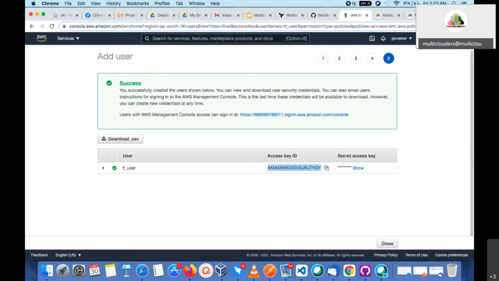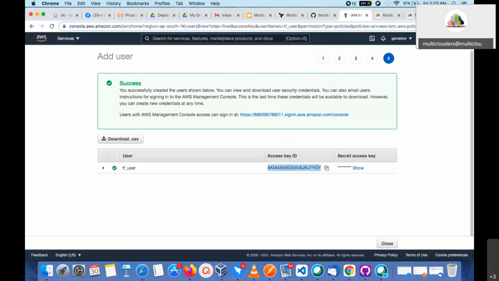Okay, so now the first step is over. Adding a user, creating the IAM user is over. So you have to remember the access key and secret access key. We are going to provide these in Terraform Cloud. That's very important. Okay, this thing you have to remember. Now the first step is over.